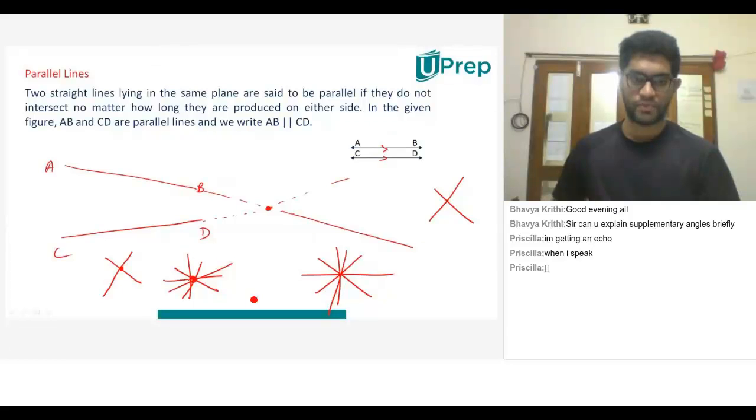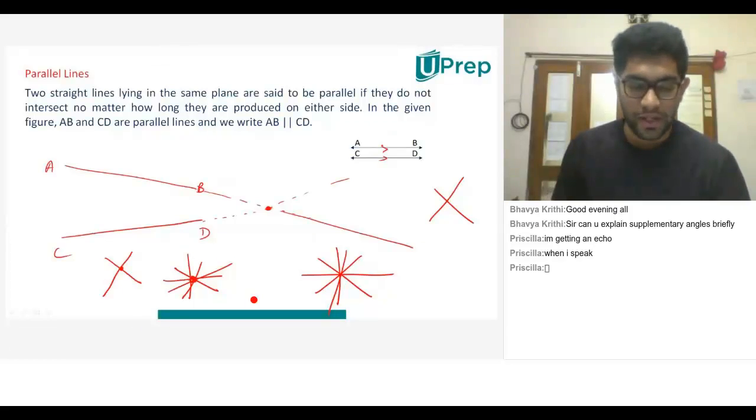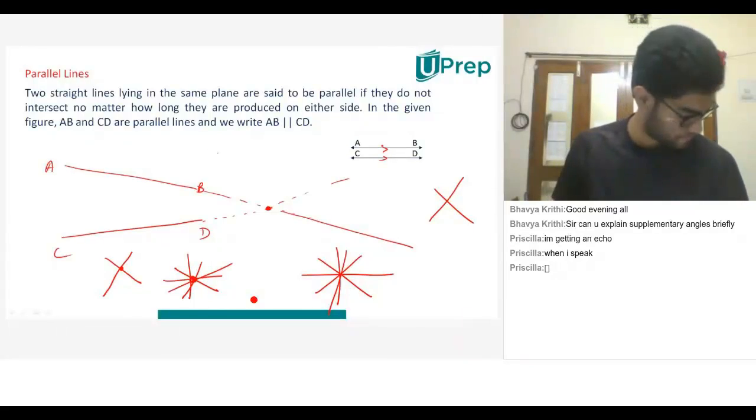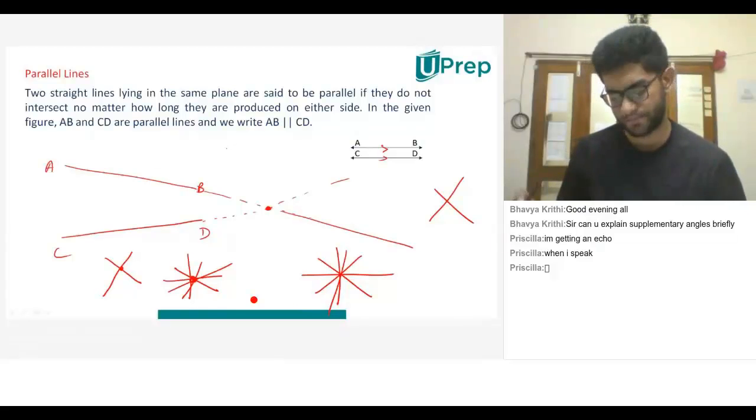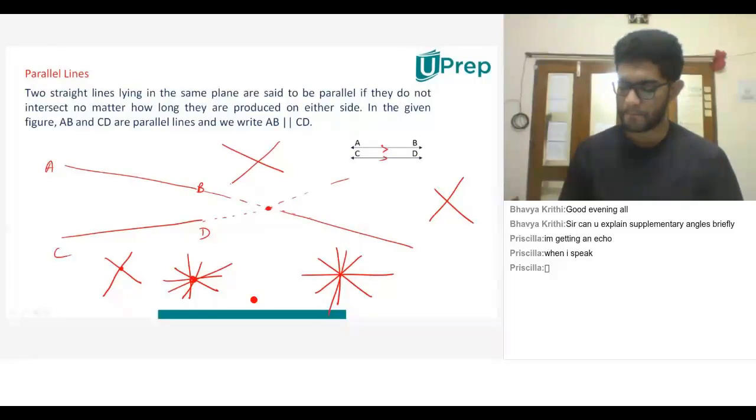Sir, I was explaining to her what intersecting lines and concurrent lines are, what we discussed in session 1. Yes, sir, I remember what intersecting lines are, but I don't remember what concurrent lines are. Okay, what are intersecting lines? Sir, intersecting lines are the lines which overlap each other. I mean, if we just draw two slanting lines, they overlap each other and they form an X.